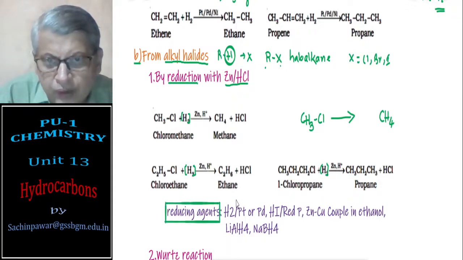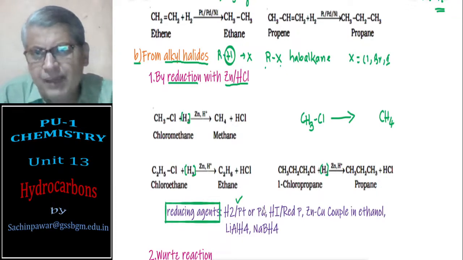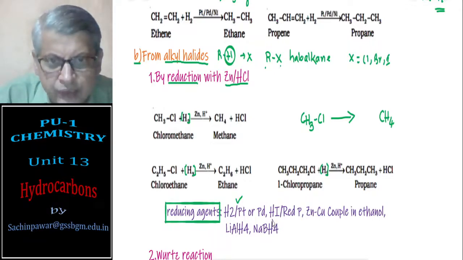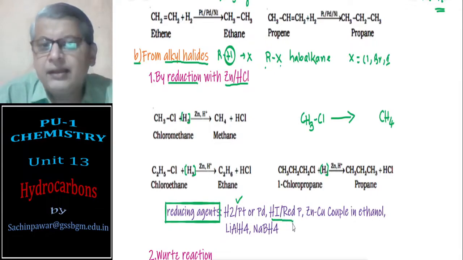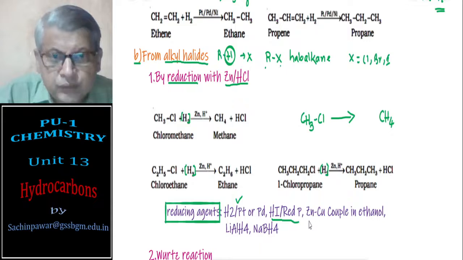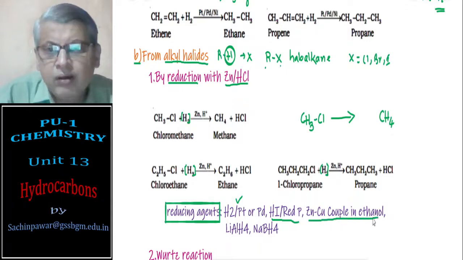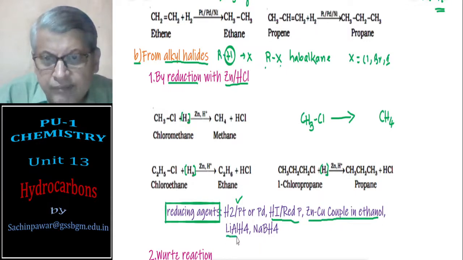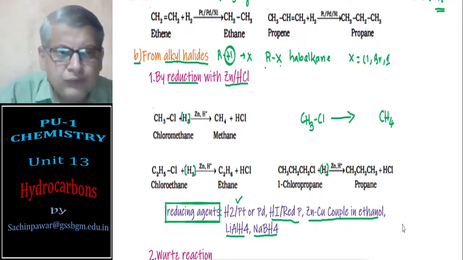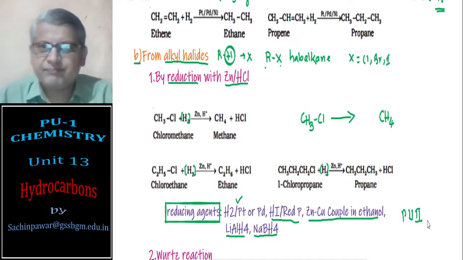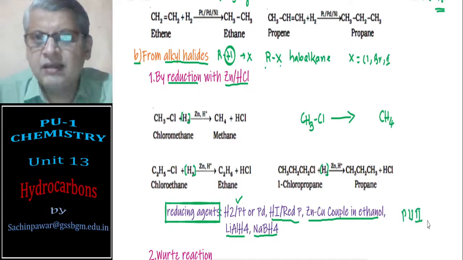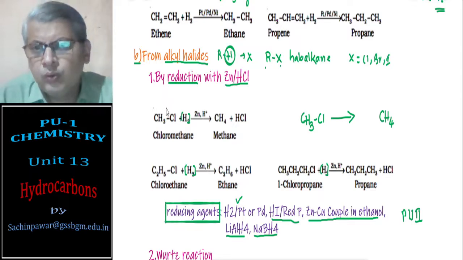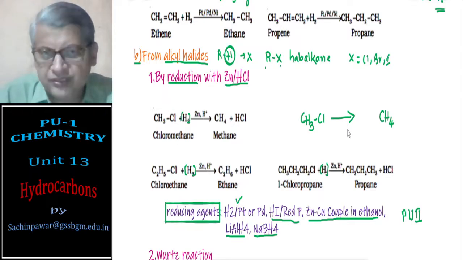We can use hydrogen gas with platinum and palladium that we have seen. We can use hydrogen iodide and red phosphorus. We can use zinc copper couple in ethanol. We can use lithium aluminium hydride, sodium borohydride. This you will learn in PU second year organic chemistry. So this is method number 2, conversion of alkyl halides to alkanes.